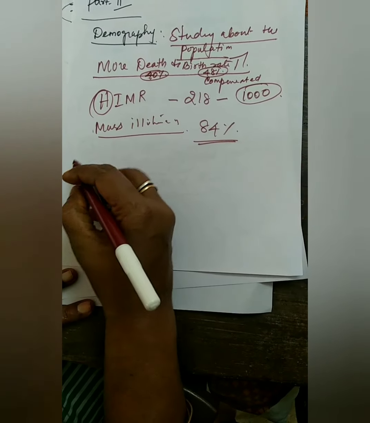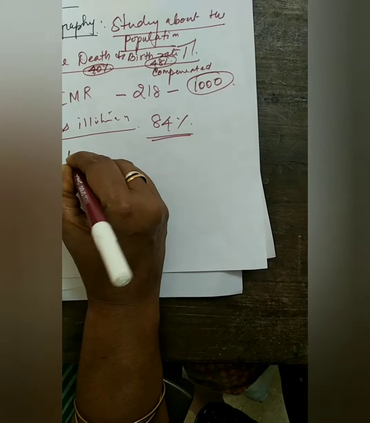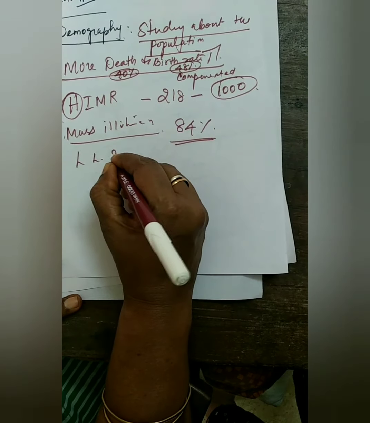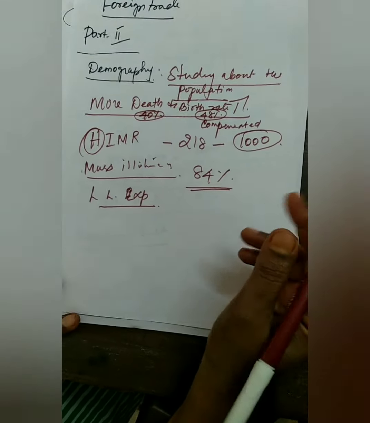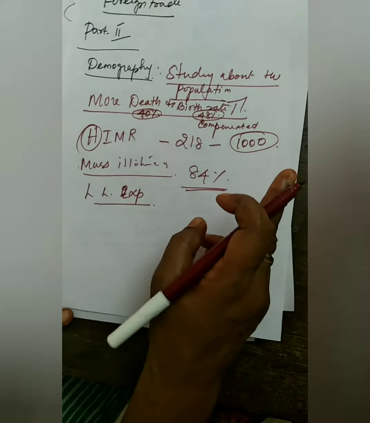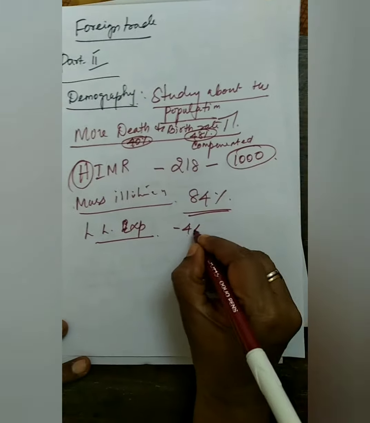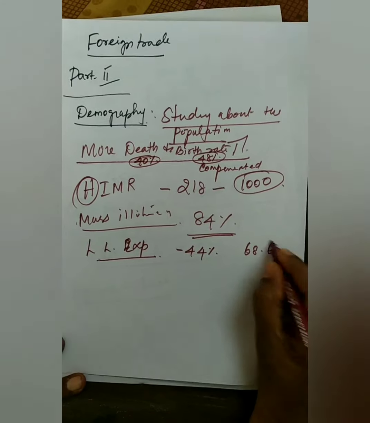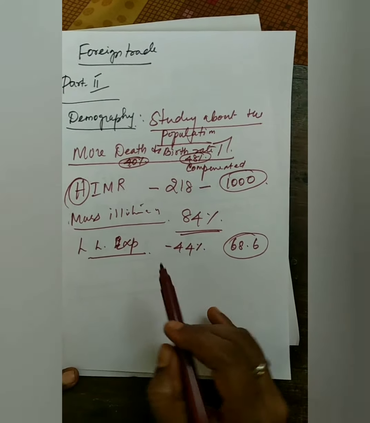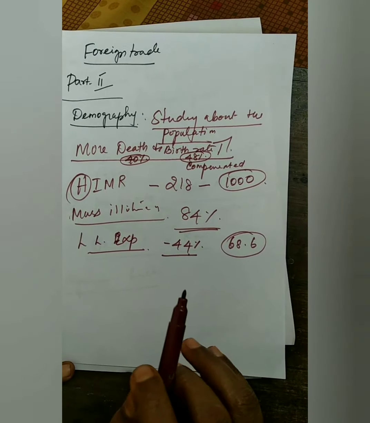Then the low life expectancy that was prevalent in India. What is called as a life expectancy? The average age of the person to live in our country, that was only 44 years. Now it is 68.6 years. In the Britishers' time, the life expectancy was only 44 years.